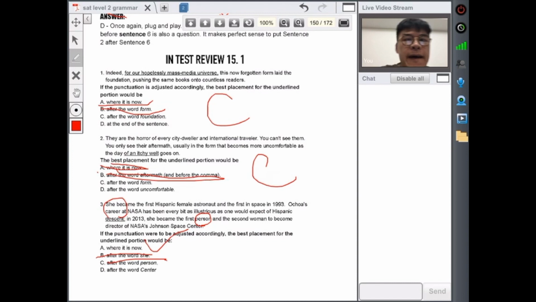All right, and center. Where's center? Oh, center, descent. No, this one's pretty easy. All right, of Hispanic descent. Number 3 is A.